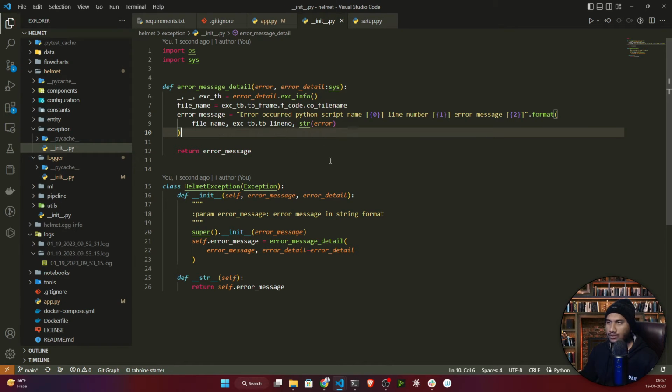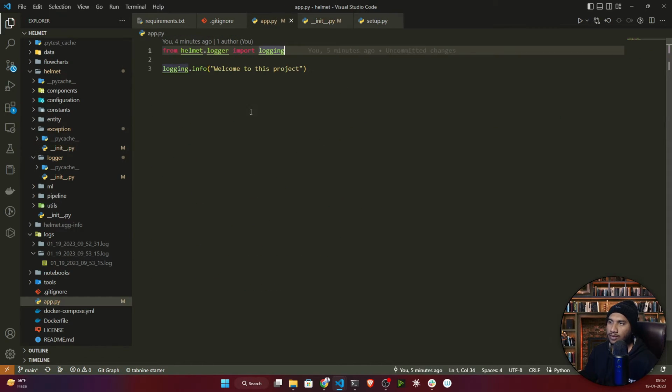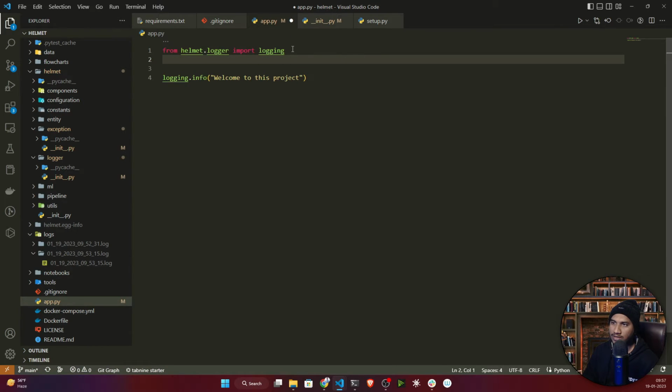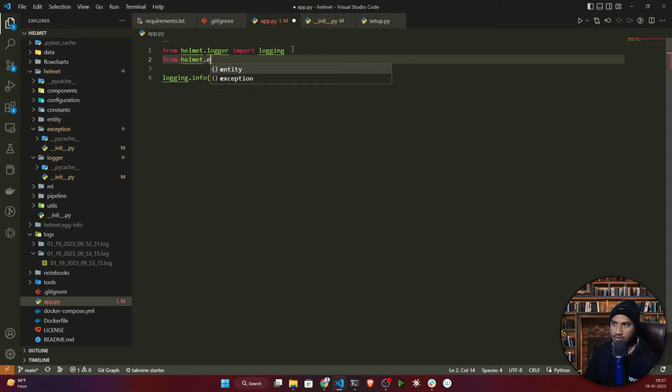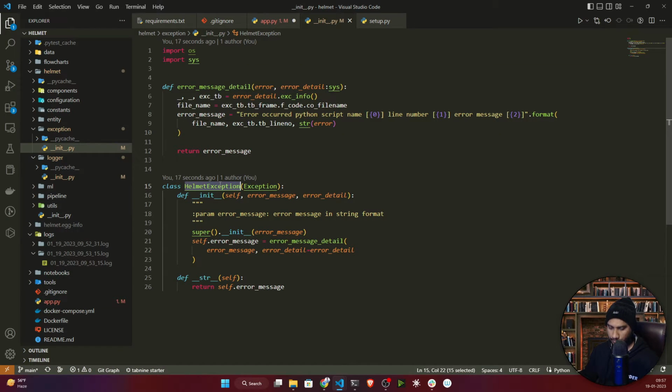So let me show you one example. I'll open my app.py. Let's first of all import this exception. So I'll just write from helmet dot exception, then I'll import this helmet exception.